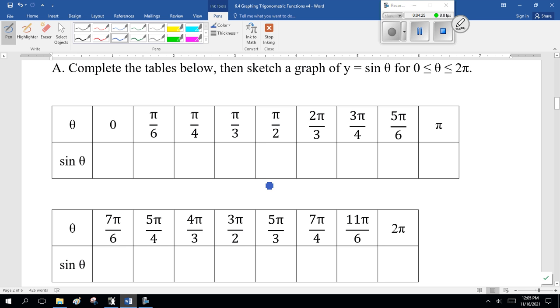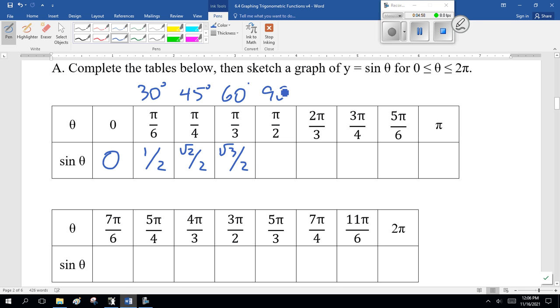6.1. Now, here, I need you to complete these tables. This is the meat of the lesson here. So, sine of 0 is 0. Pi over 6, you've done radians, it's pi over 6 radians. I want you to convert that to degrees. That becomes 30 degrees. Sine of 30 is 1/2. Sine of pi over 4, now pi over 4 is 45 degrees. That's root 2 over 2. Pi over 3, that becomes 60 degrees. It's root 3 over 2. Pi over 2, or 90, is 1. That you should be able to do with your left hand right off the bat. And then we keep on going.